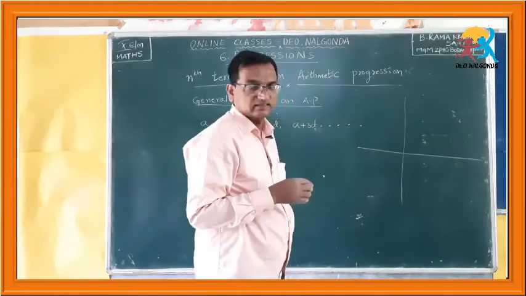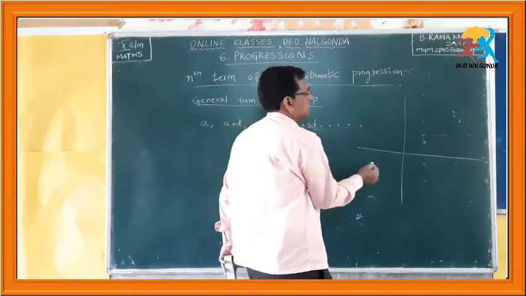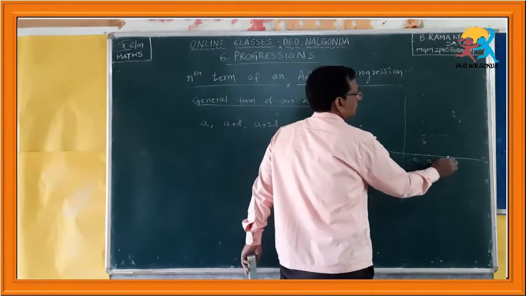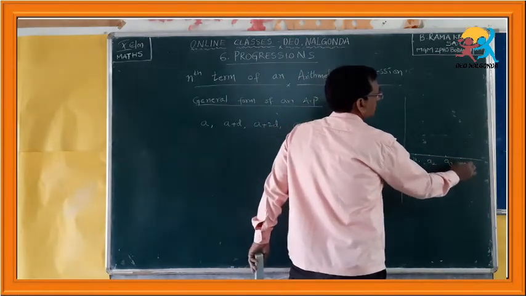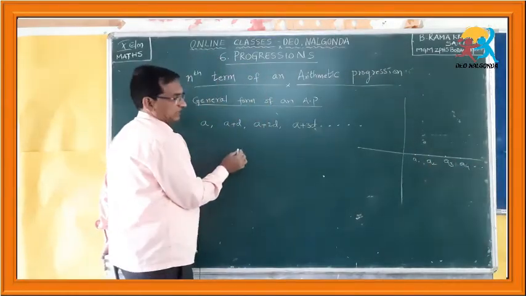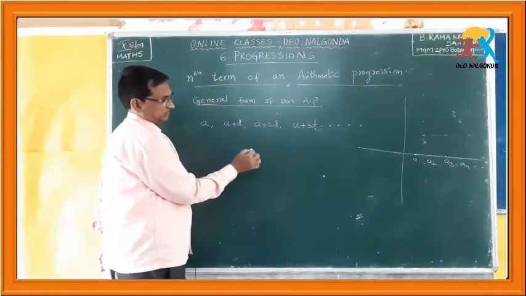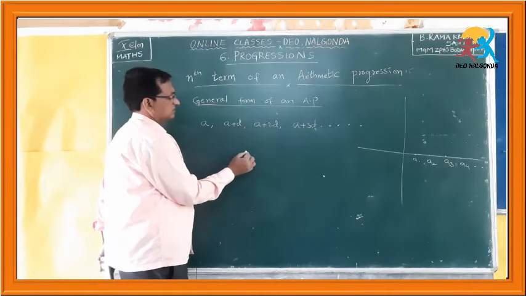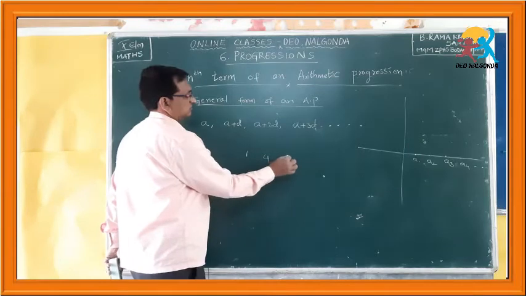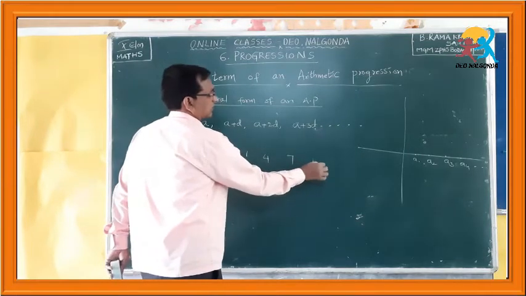Suppose these are the axes, x axis and y axis. On the x axis I am plotting a1, a2, a3, a4 and so on. Suppose my progression is like this: 1, 4, 7, 10 and so on.